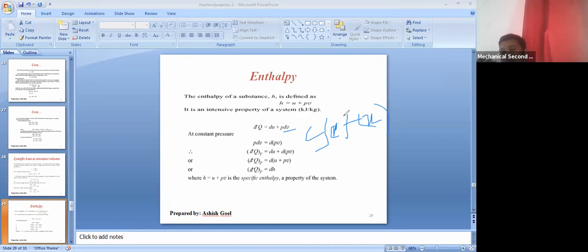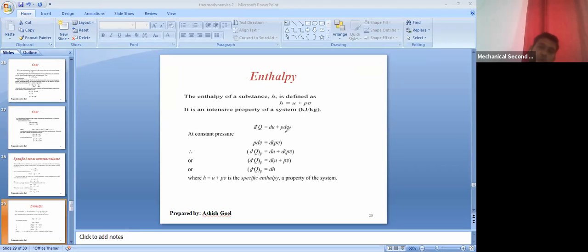When this constant quantity is in multiplication form with the function, you can either put it outside the integration or inside the integration. There is no problem at all. This is a very known fact, so this logic would be helpful here to derive some formula.